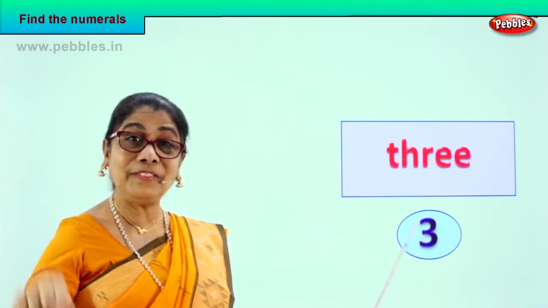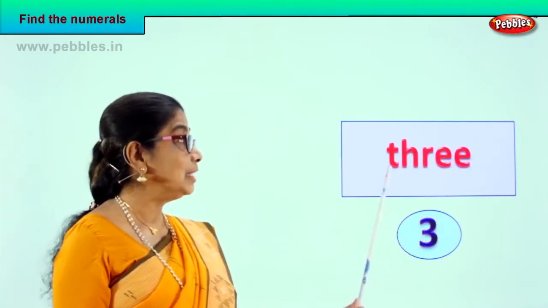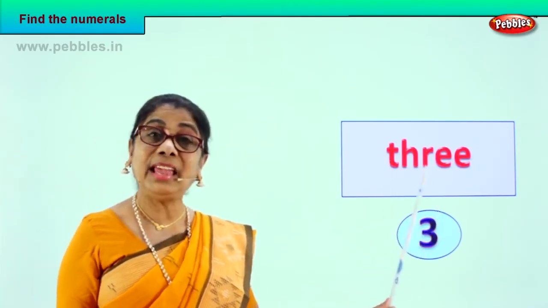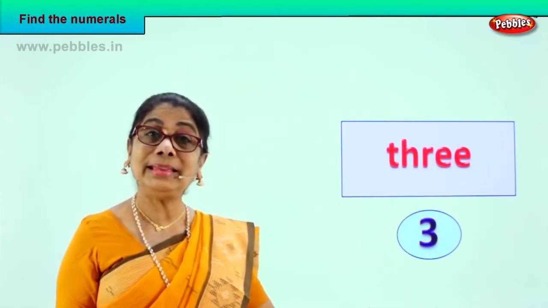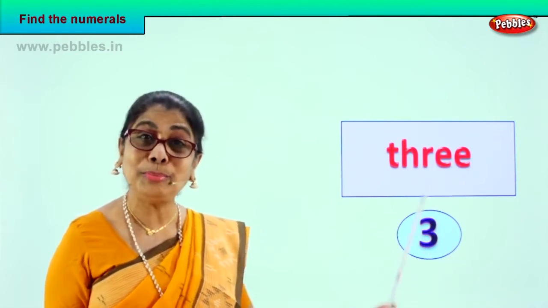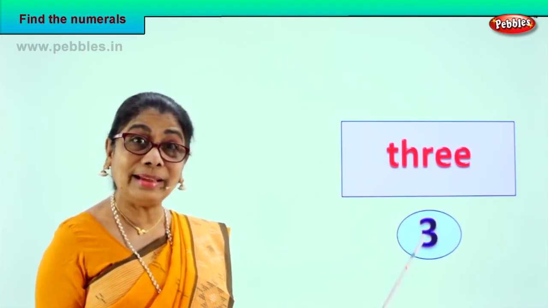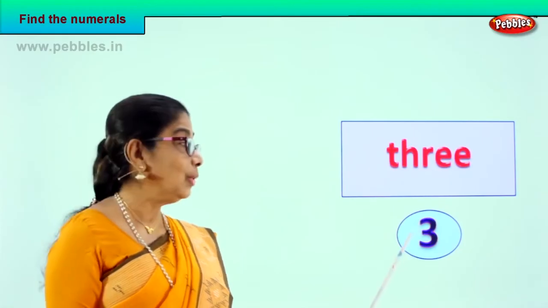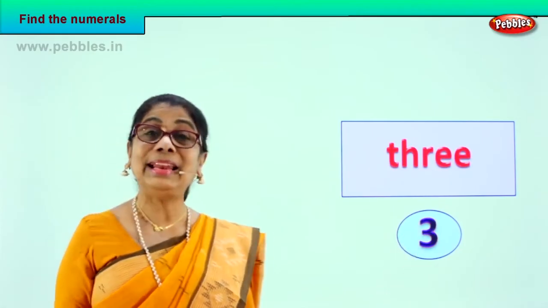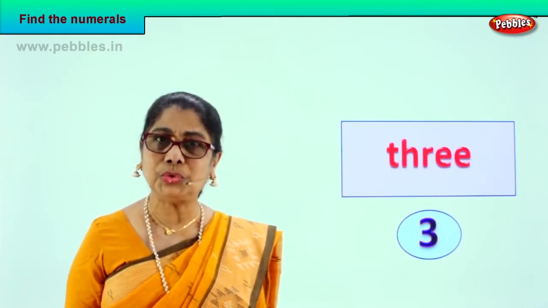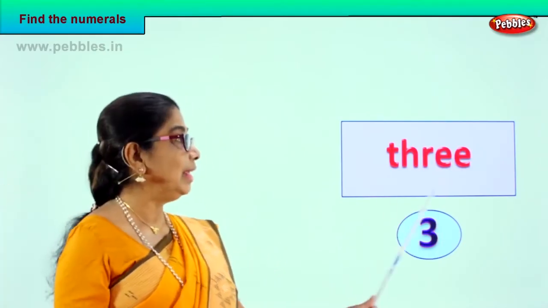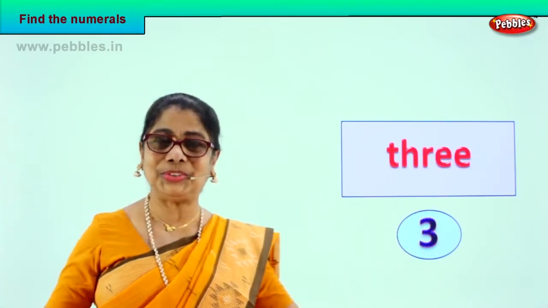You found 3 on your fingers. You have the spelling T-H-R-E-E, 3. And you found the numeral for this. Good. You learned to recognize the spelling. You learned to put down the numeral correctly. Good. 3.